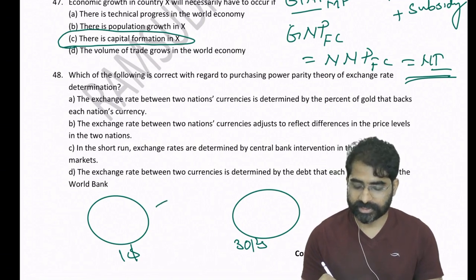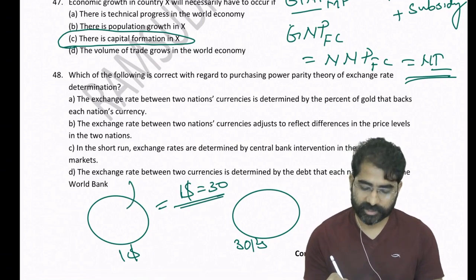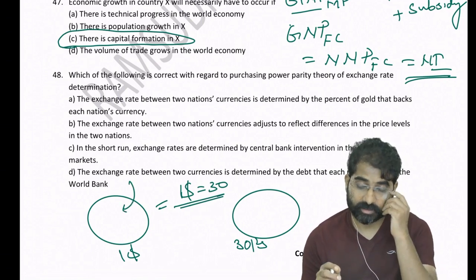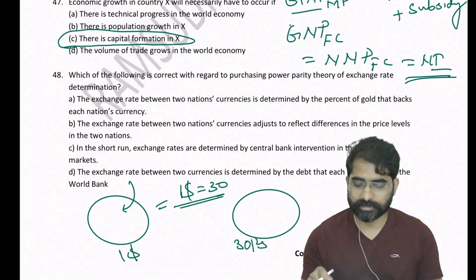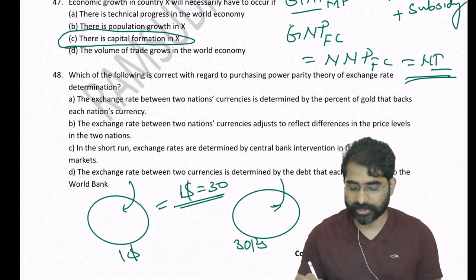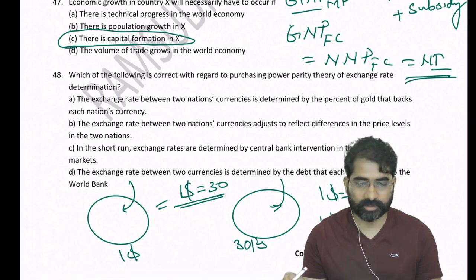So $1 is equal to 30 rupees, rather than the official or nominal exchange rate, where maybe $1 is equal to 70.